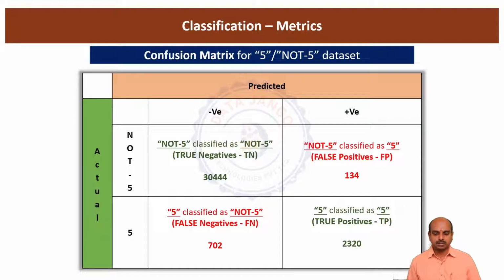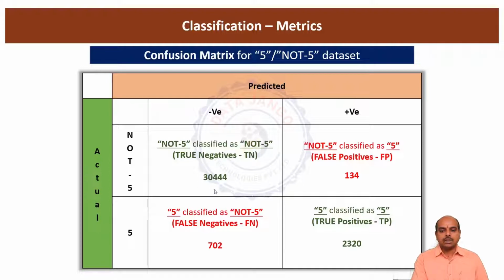Hello and welcome back. We have seen on the particular dataset we have taken, an imbalanced dataset, the accuracy score is not correct. And we have tried to understand how the confusion matrix works. Using the confusion matrix, we can calculate more sophisticated metrics like precision, recall, and F1 score. If you look at the confusion matrix one more time, there is a notation called true negatives, false positives, false negatives, and true positives.